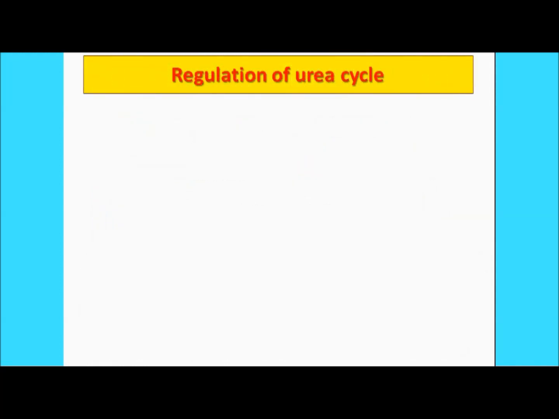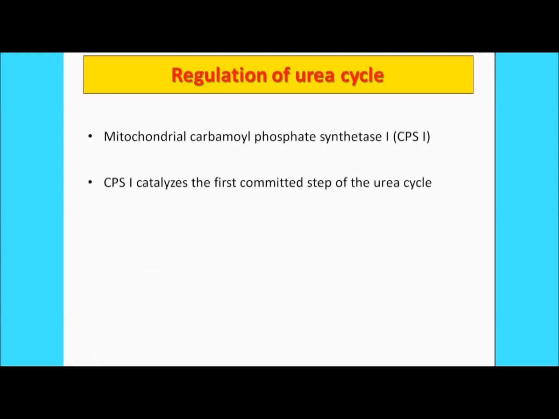So now, regulation of the urea cycle. Who is going to regulate this urea cycle? First of all, you should know that the mitochondrial carbamoyl phosphate synthase 1, also known as CPS1, is an enzyme which will regulate the urea cycle. This is a fast factor. Moreover, this CPS1 catalyzes the first committed step of the urea cycle, as we have already discussed in the previous slide, right?